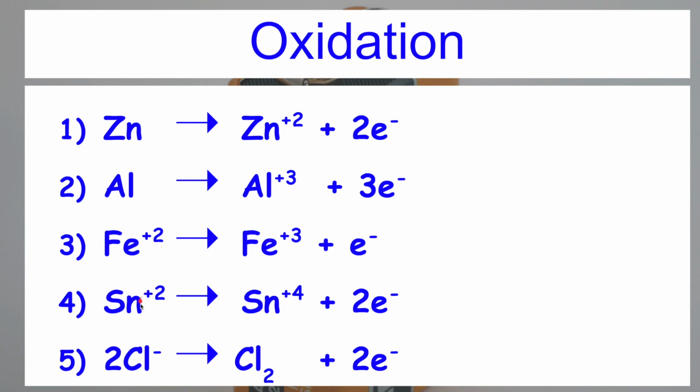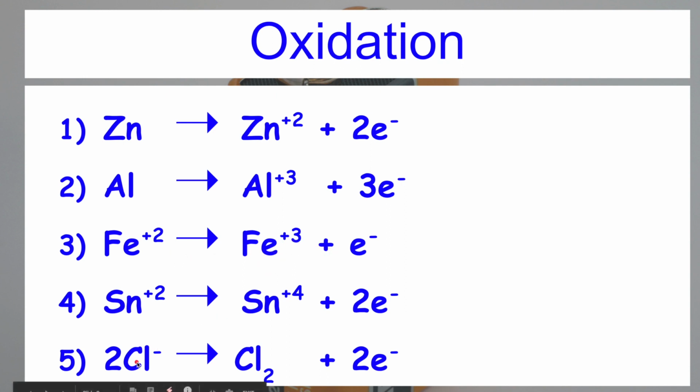Like this, Sn plus 2, 2 electrons are less, and it is converted into Sn plus 4. How? 2 electrons are again lost. See here, positively charged ion by losing electron gets converted into more positively charged ions. You have to remember this by considering the number of electrons lost. Fe plus 2 has lost 1 electron, so plus 1 charge is again developed on Fe plus 2 and it is converted into Fe plus 3.